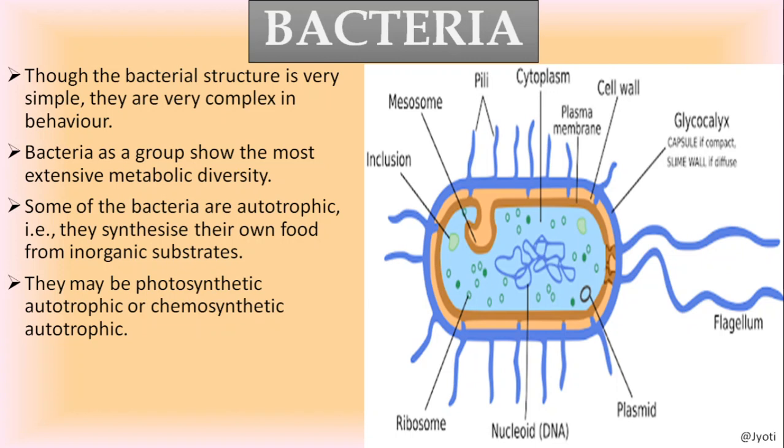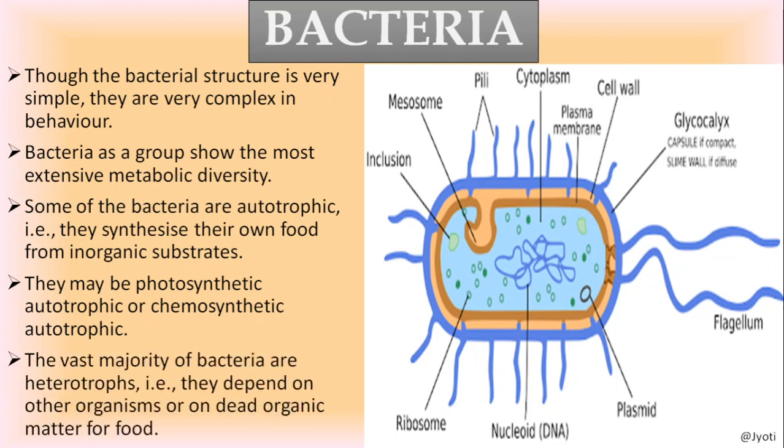So now from the picture you can see the structure. In your lower classes you have studied the structure of plant cell and animal cell. If you compare the structure of prokaryotic cell and eukaryotic cell, definitely you will say that the structure of eukaryotic cell is very complex. But behaviorally, the prokaryotic cell is more complex.